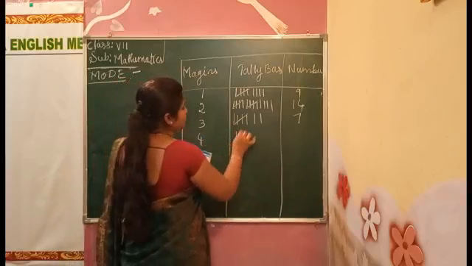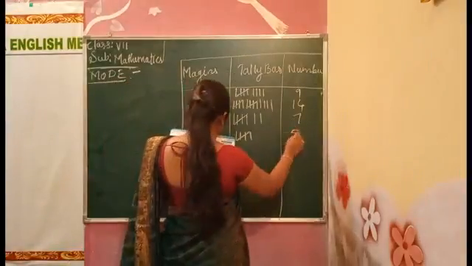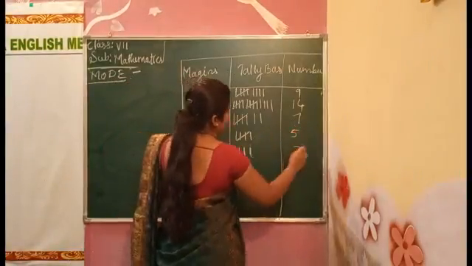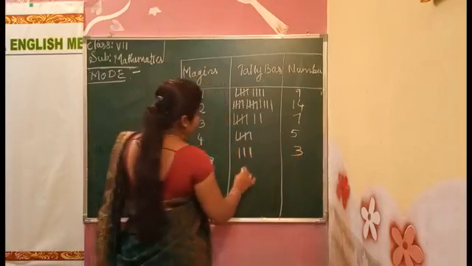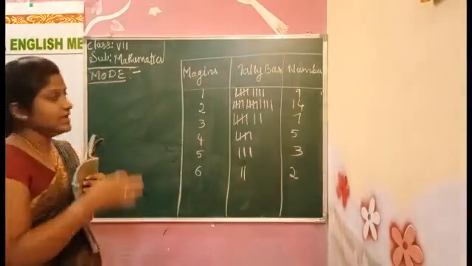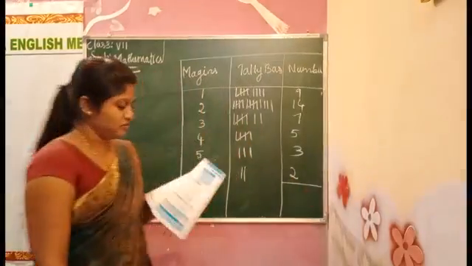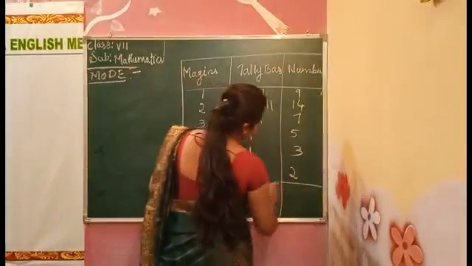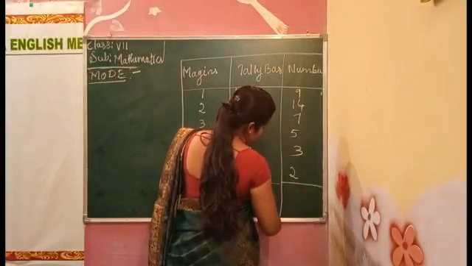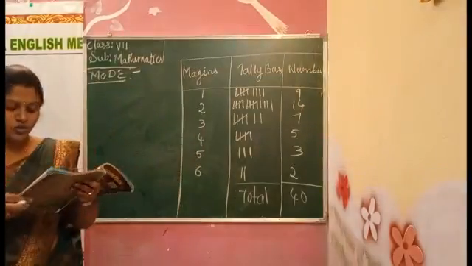Next is 1, 2, 3, 4, 5. 4 is repeated 5 times. Then 1, 2, 3, this will be 3 times. 5 or 6 will be repeated 2 times. After writing the tally and the numbers, we have to add them. After adding, what total do we get? 40 we got. Yes, children?